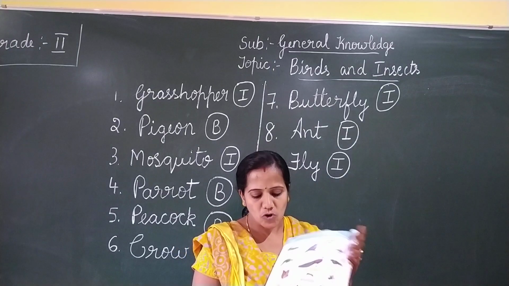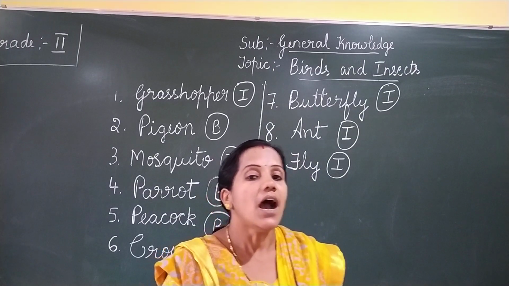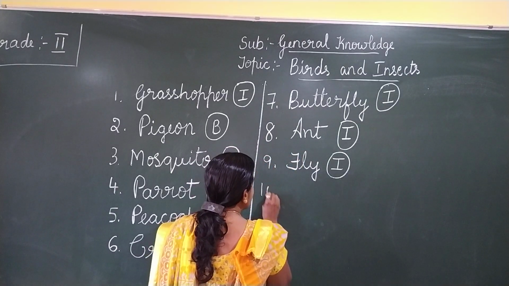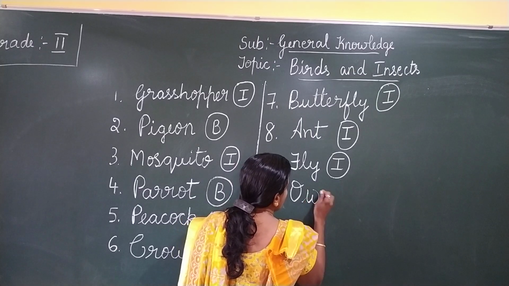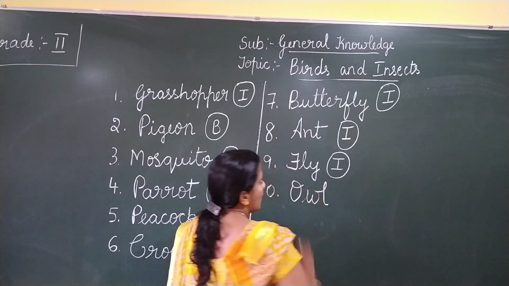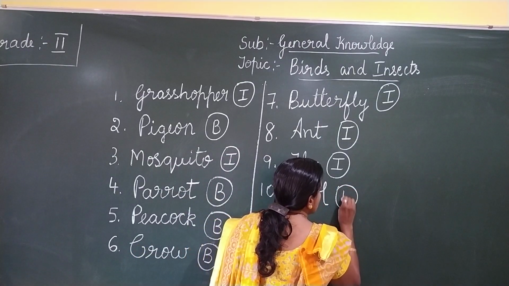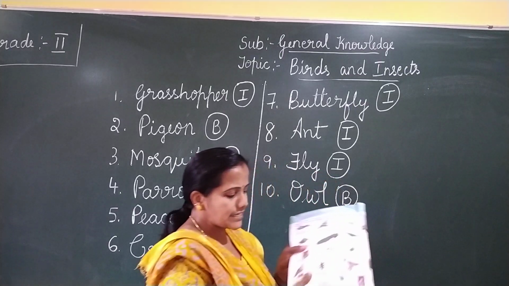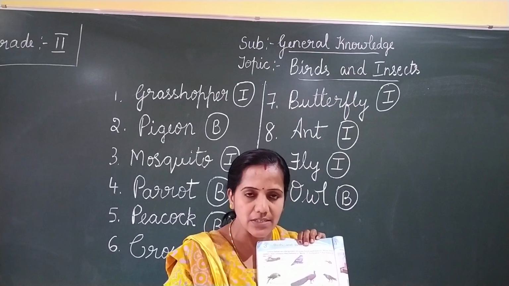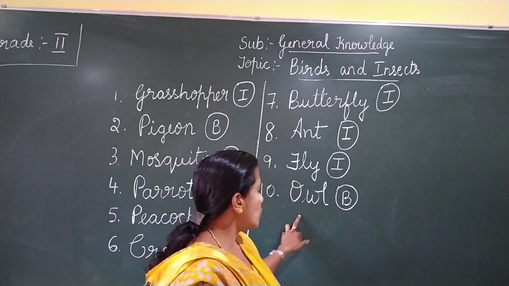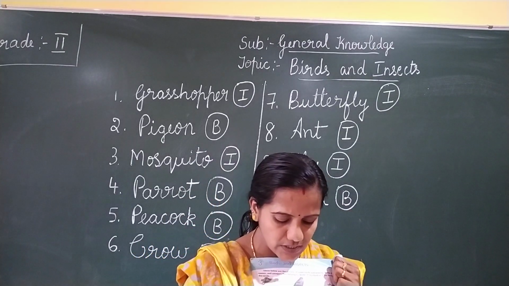Okay. Next we'll move on to the 10th question. What is this? Yes, it's an owl. The 10th is owl. O-W-L. Owl is a bird. So in the circle you will write B. You can see next to the blank there is a circle, is it? So in this circle you should write B. So owl is a bird. So next we'll move on to the 11th question.